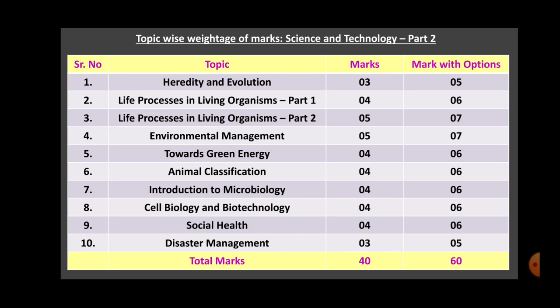All these will have questions of 4 marks, with options 6 marks. And the last one, Disaster Management: 3 marks question will be asked, and with options it is 5 marks. So with options, total marks will be 60, out of which you have to attempt 40 marks questions. So this is the topic wise weightage of the marks for Science and Technology Part 2.